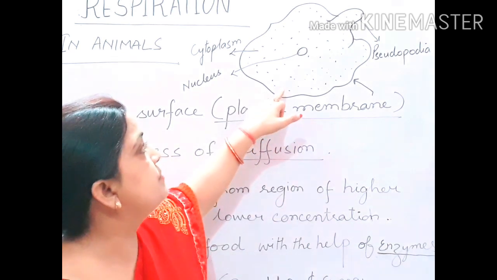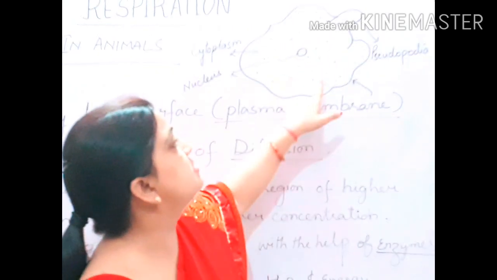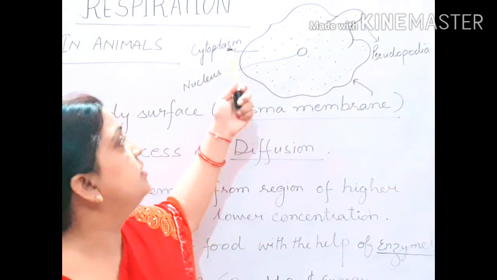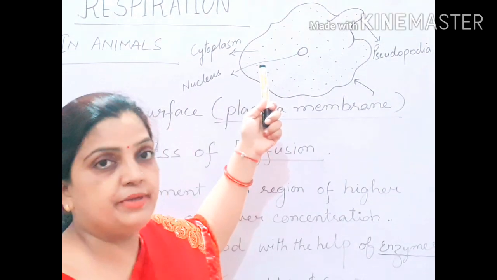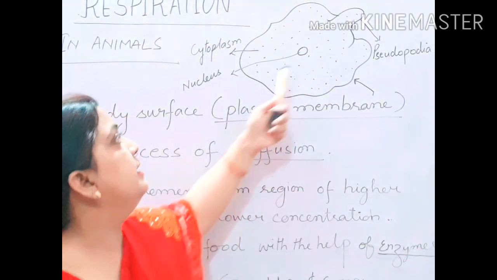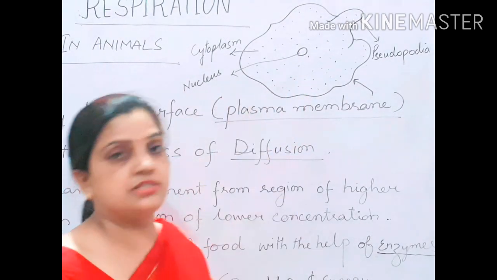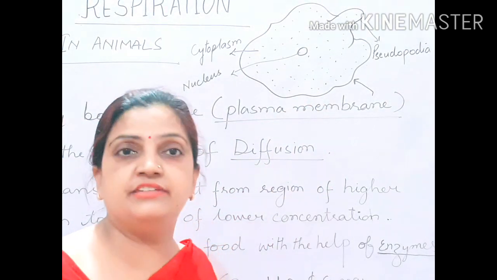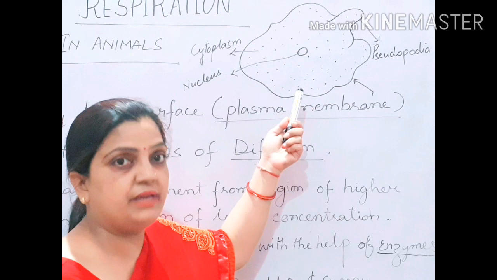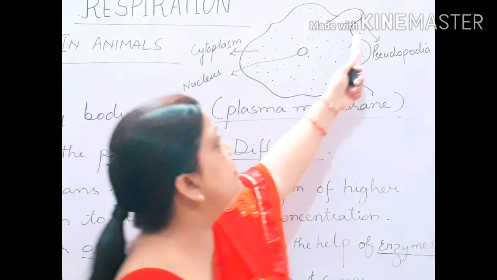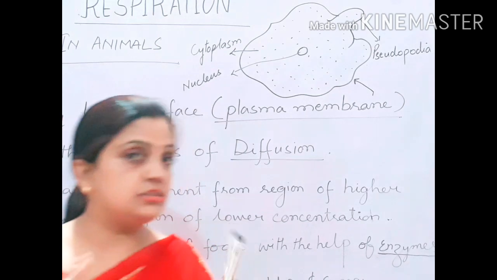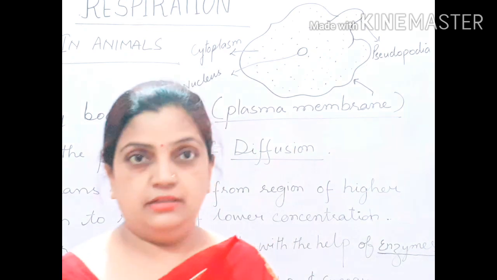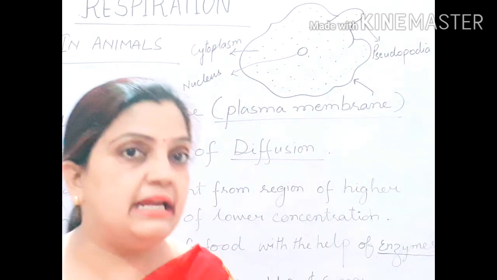Now inside the plasma membrane, this dotted structure you can see is your cytoplasm, a fluid-like structure which maintains fluidity and also maintains the shape of the cell. Then in the center you can see the nucleus, which is the director of the cell. This nucleus controls all the activities of the amoeba taking place inside the body. Now here I have written pseudopodia. What is pseudopodia? Pseudo means false and podia means feet, a limb-like or leg-like structure.